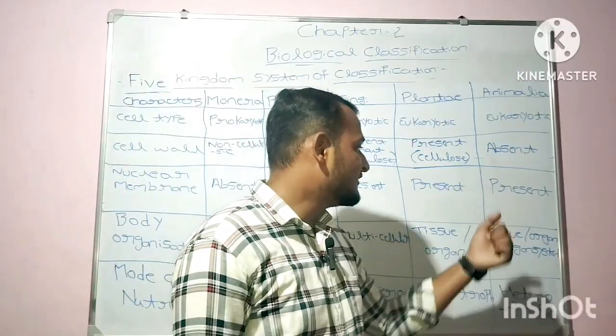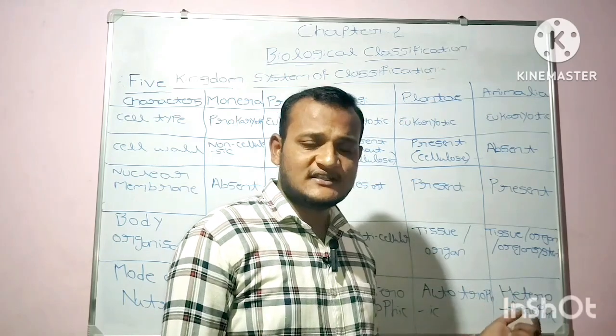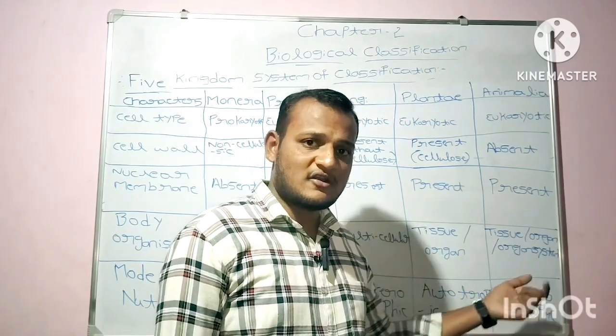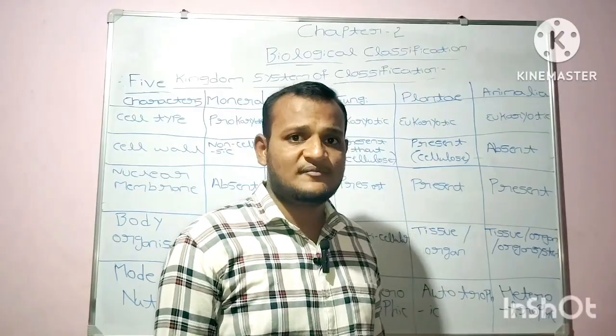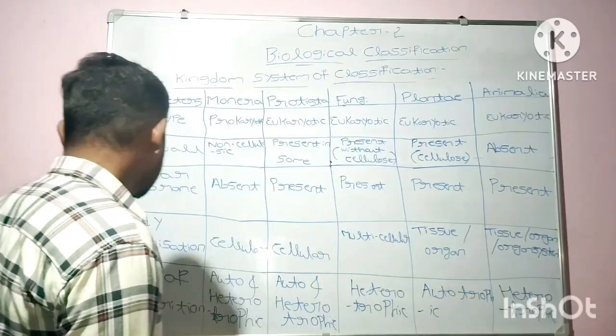In case of Animalia, the body organization may be tissue or organ system type of body organization, which is present in the kingdom Animalia.